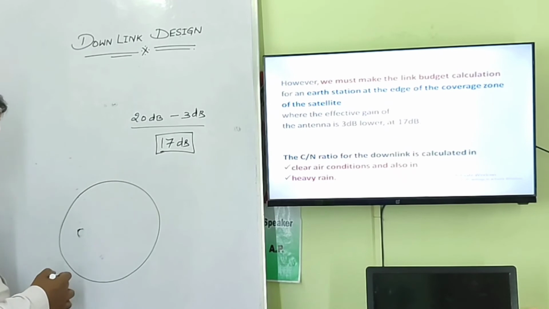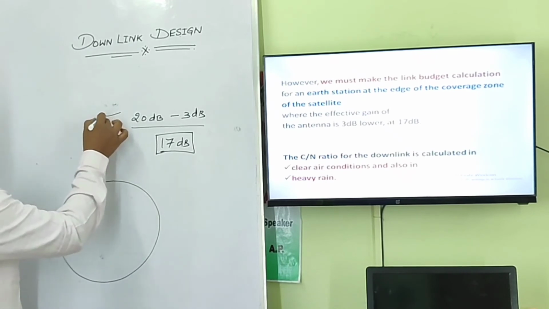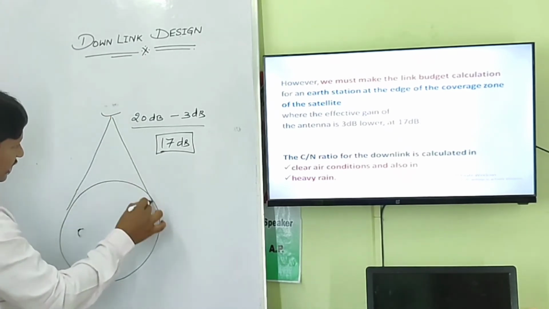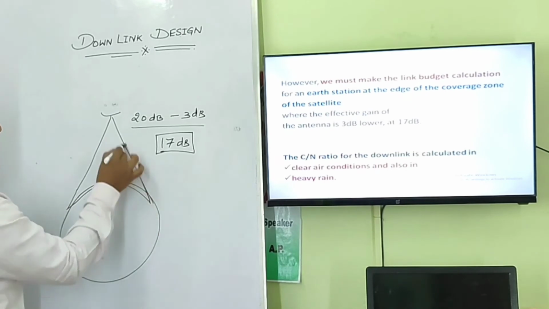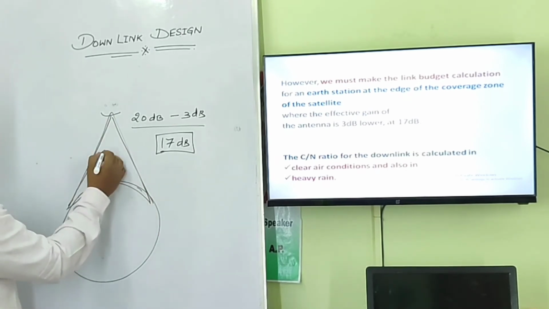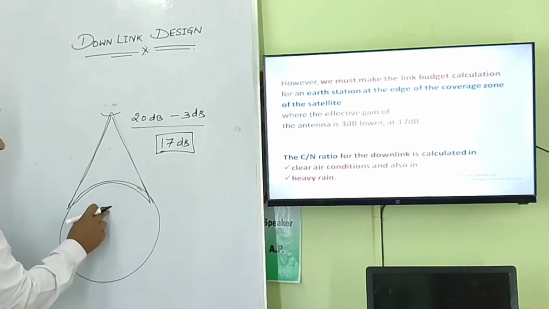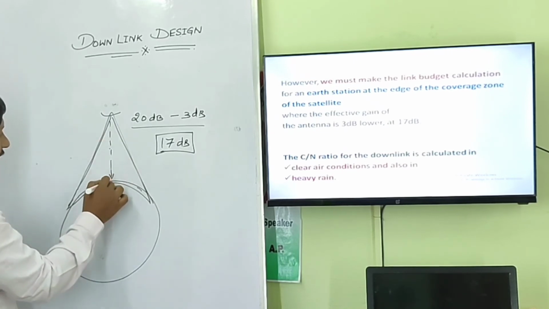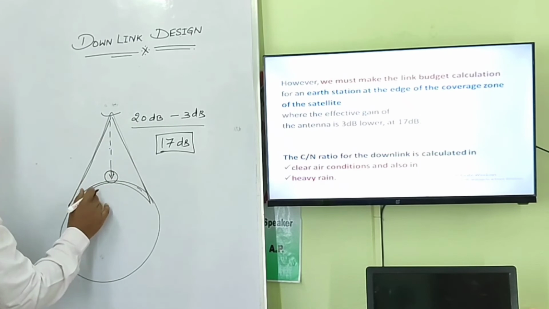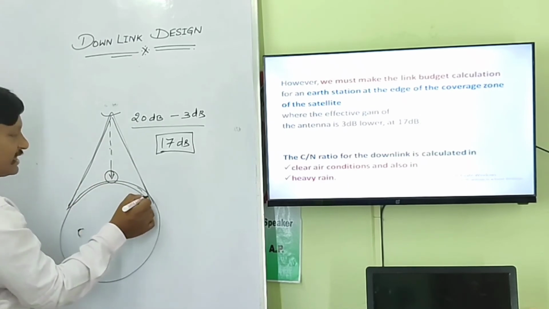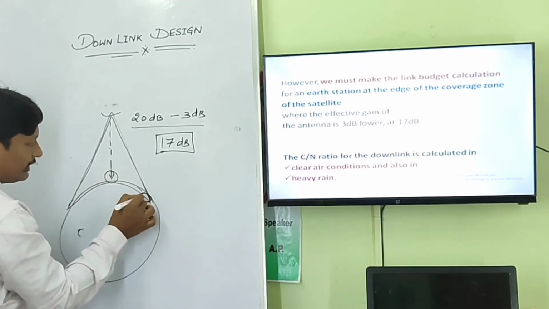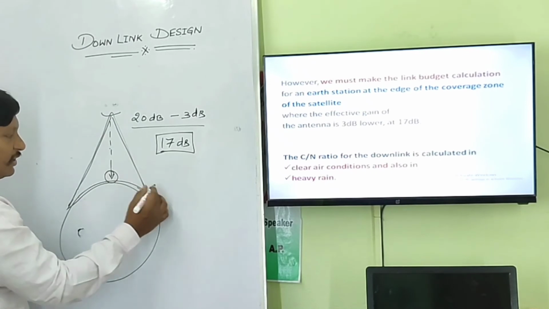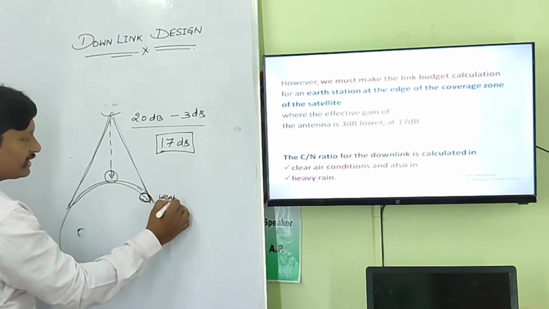this is the globe, and an antenna is supposed to cover this area. So we design this antenna and link budget such that, let us imagine here you will have maximum signal. We design the link budget in such a way that here the antenna signal is very weak. Here we find a weak signal.